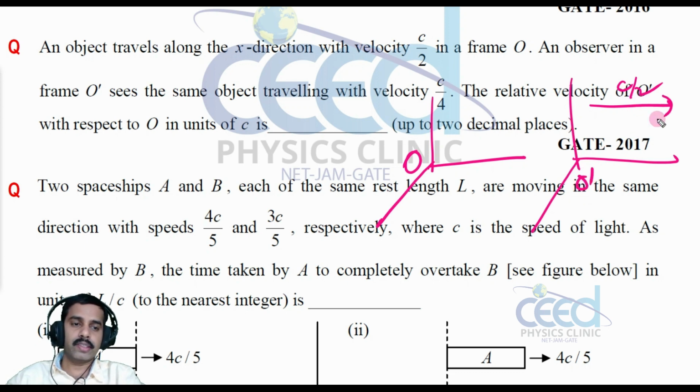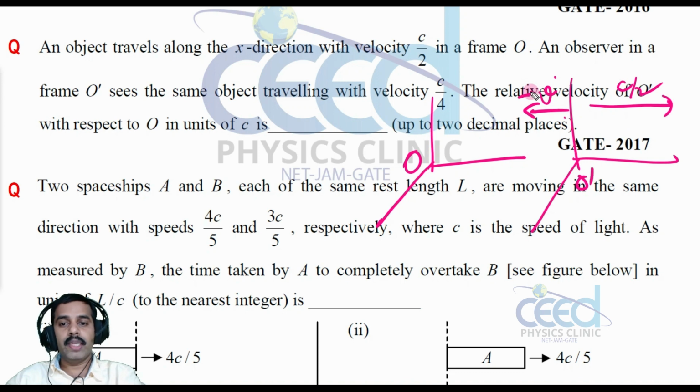Why is it less, right? With respect to O it is c by 2. Now with respect to O dash, this velocity is less, c by 4. That means this frame has some velocity in the opposite direction. That's why he feels this velocity is c by 4, less than the velocity measured from O. So it has a reverse velocity, that means minus v.